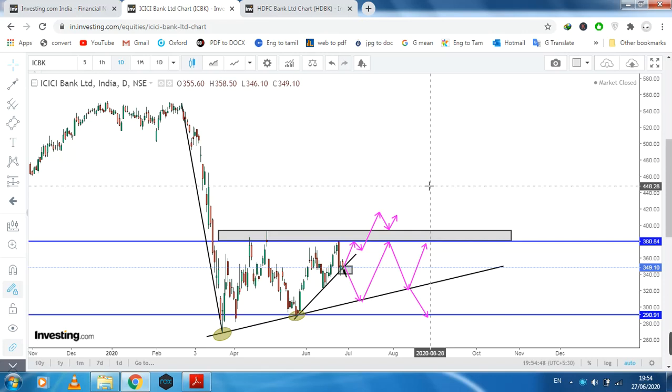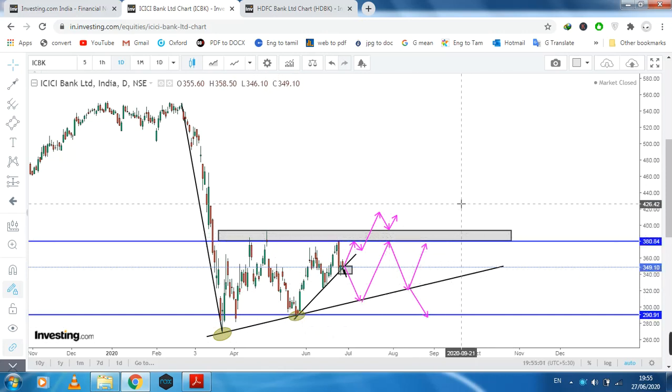I also drew a trend line, and after these two touches, this is the formation of, what is this, an ascending triangle. After the formation of the ascending triangle, you can go for the trade with the breakout on the upper side. Sometimes it also breaks this trend line downside. So you can go for the trade in two ways. So you need to wait and watch the market patiently, and after that you can go for the entry. Okay, thank you.